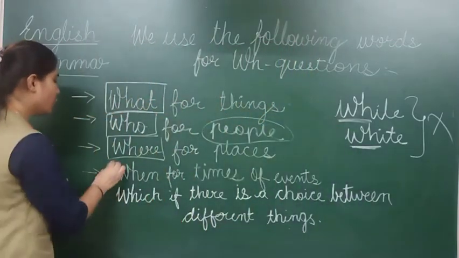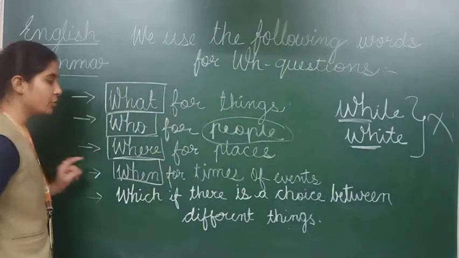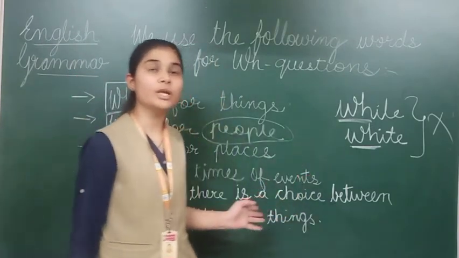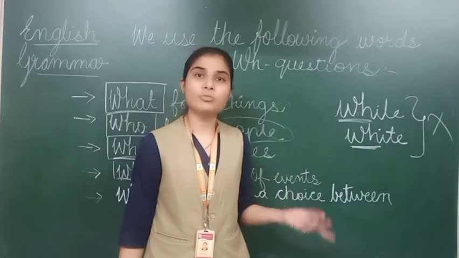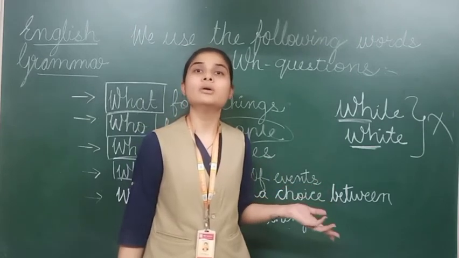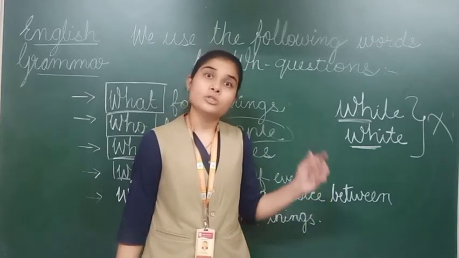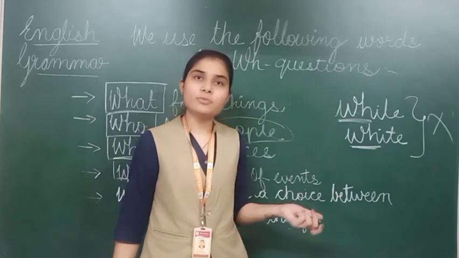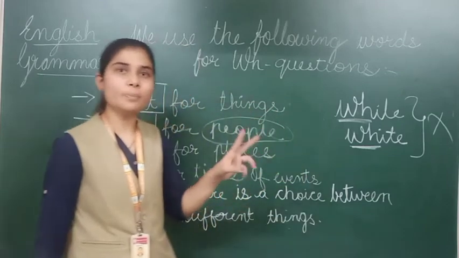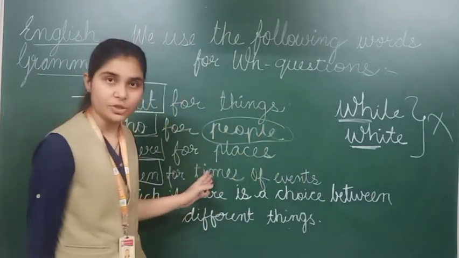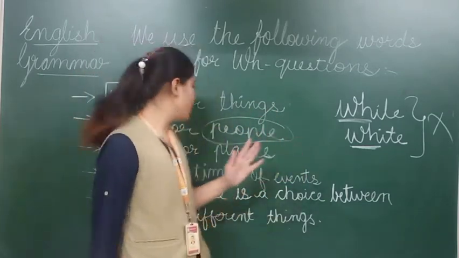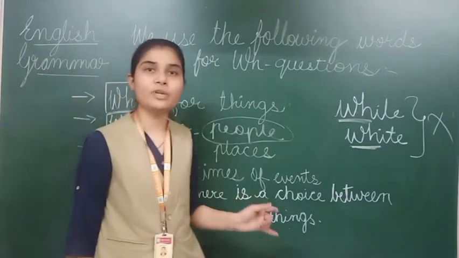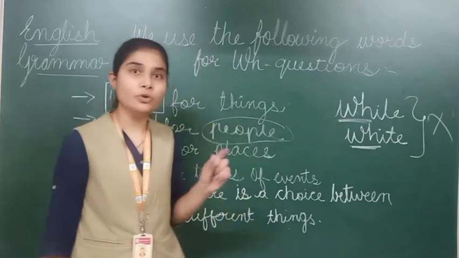Next, when. We are using this word when. Just now we have used these words, where and when, as we were learning in adverbs chapter and in prepositions chapter, right? So preposition of place, preposition of time, and adverbs of place and adverb of time. So in both chapters we have used this word. We have used the word where for place, and in preposition of time as well as adverb of time we have used the word when.